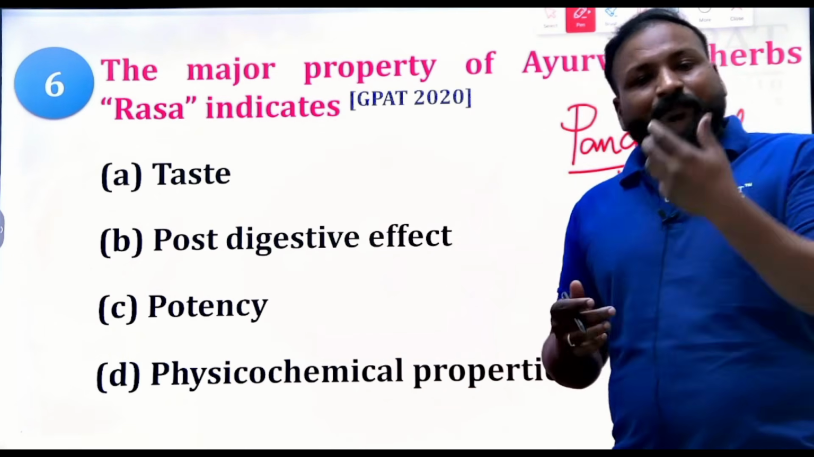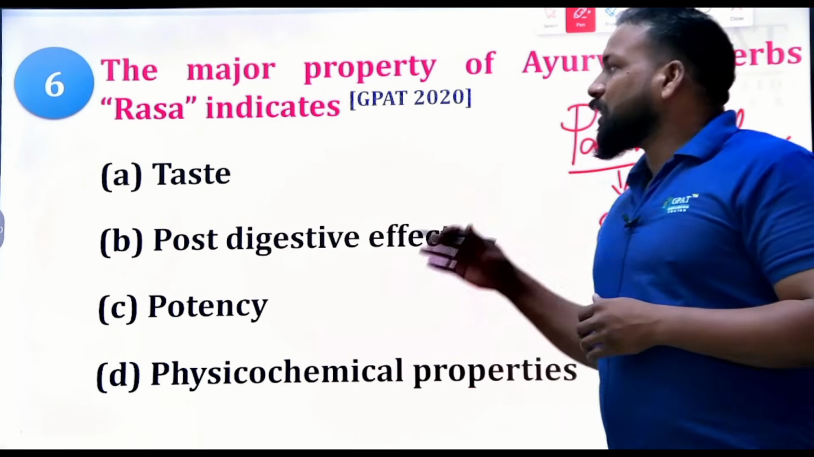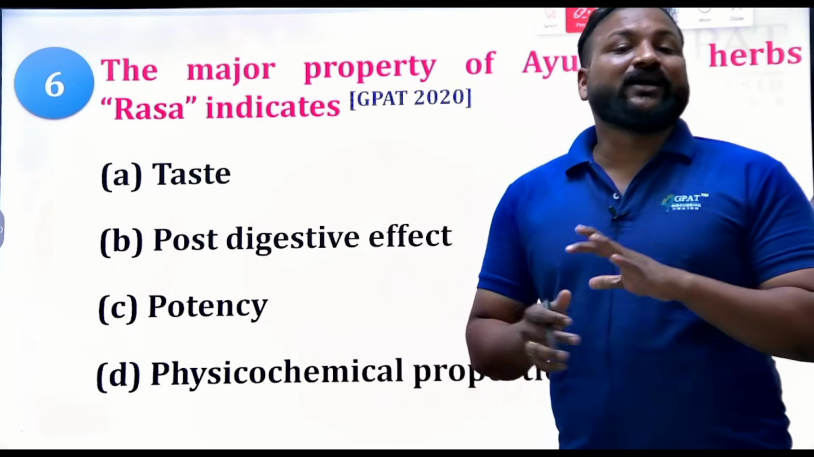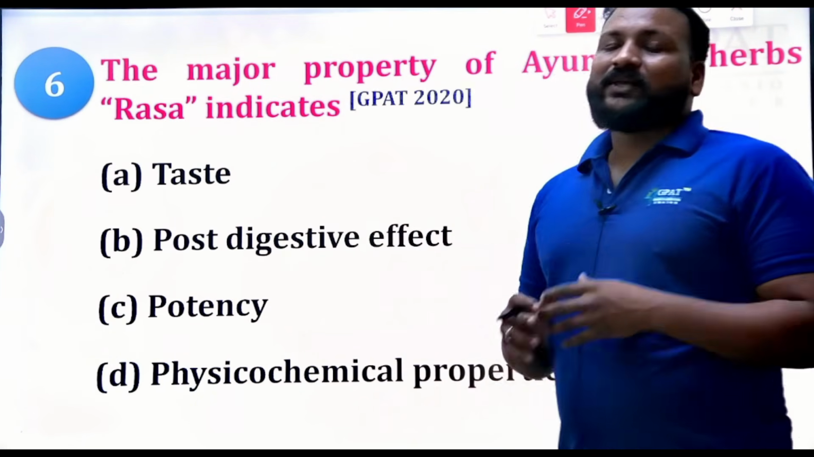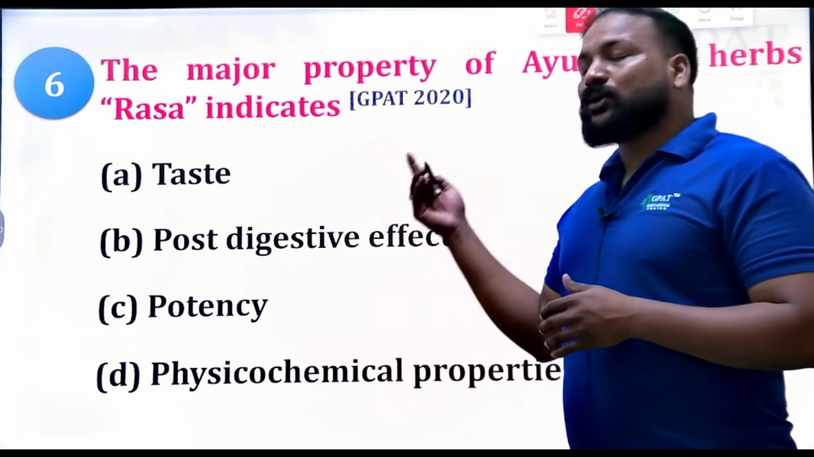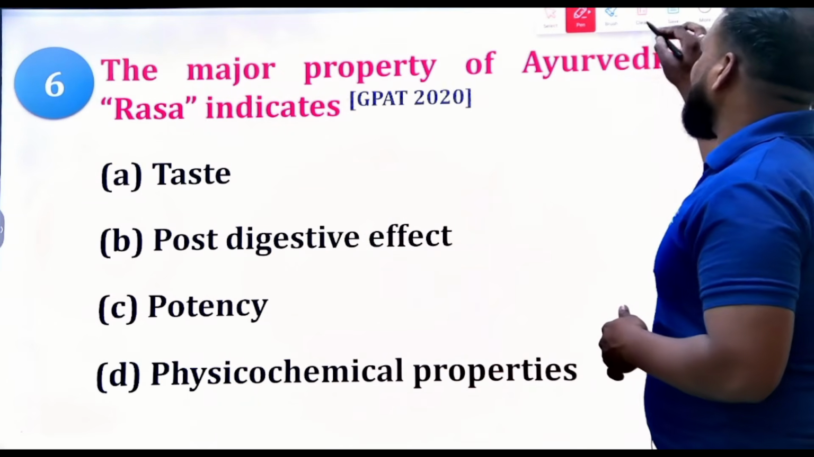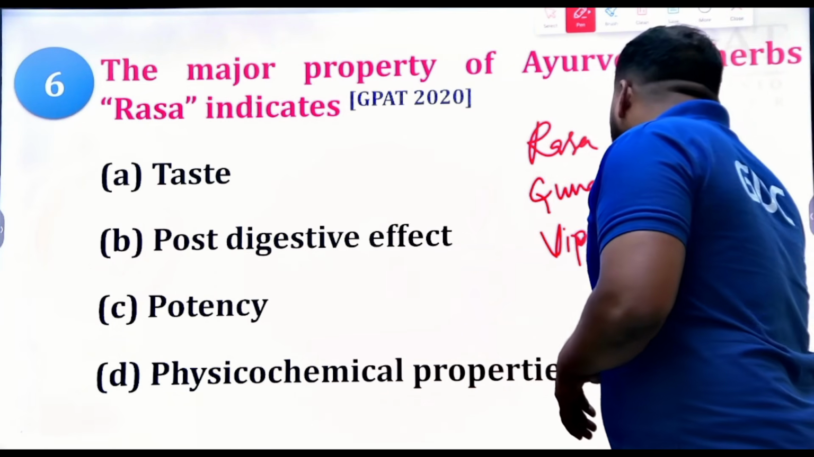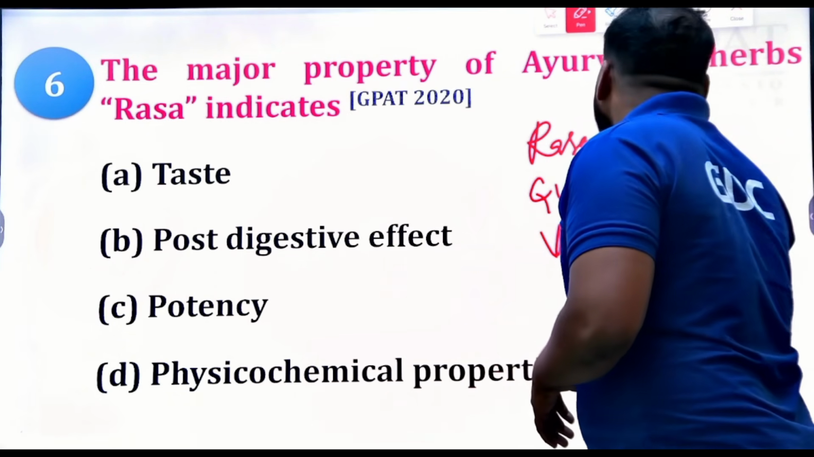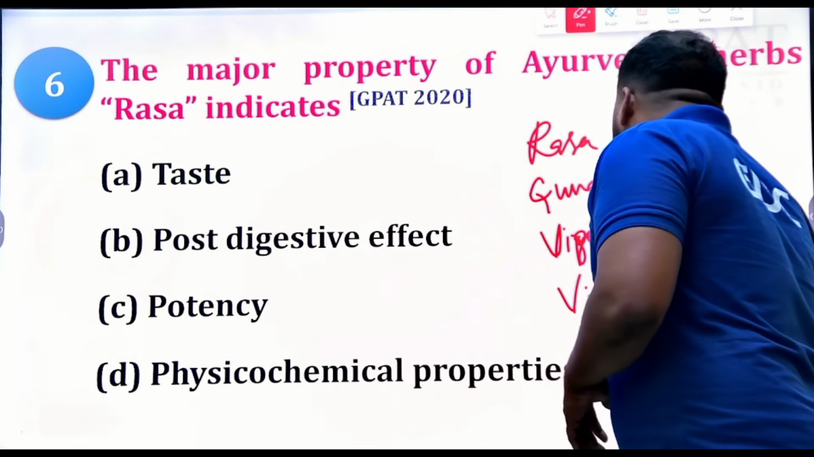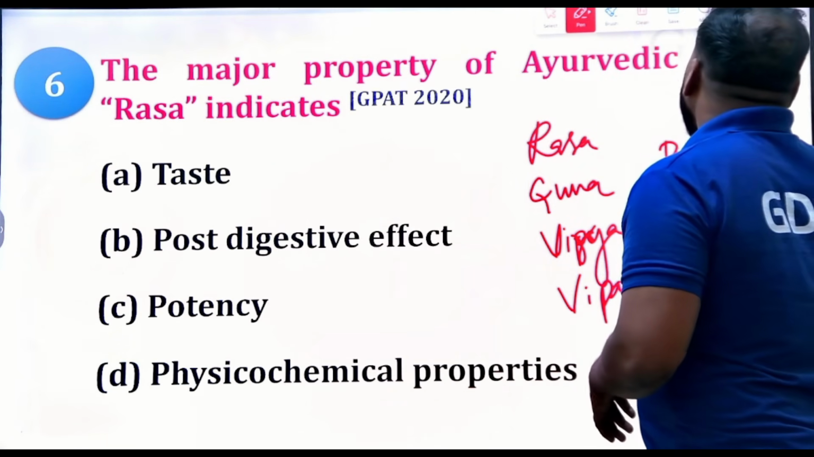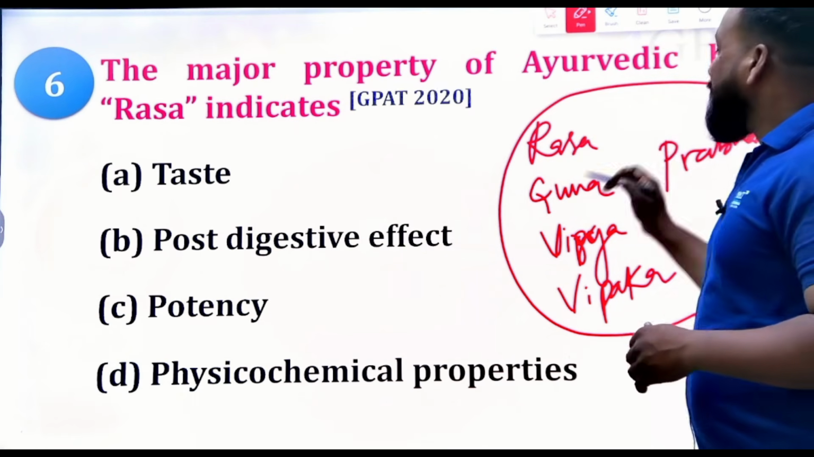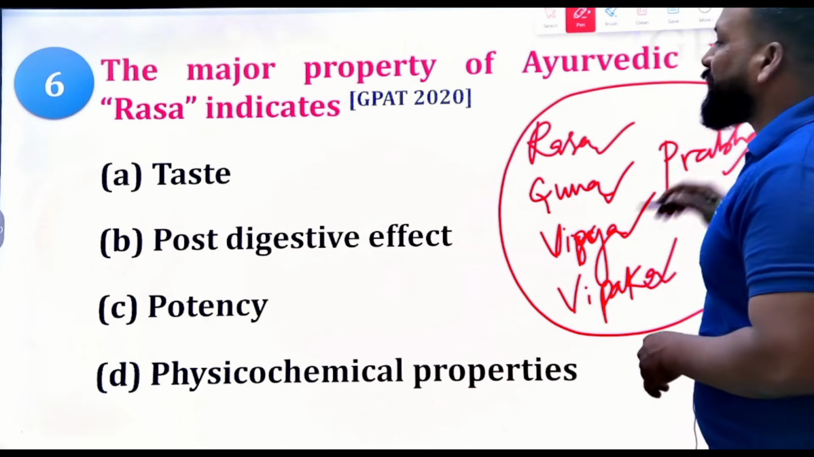Rasa, Virya, Vipaka, Prabhava. Yes. So these are the properties and the other important major properties of the herb that should contain. So in that, rasa means what? Rasa, guna, virya, vipaka, prabhava. Clear? So these are the 5 properties. These are known as Panchashila properties. Rasa, Guna, Virya, Vipaka, Prabhava. These are the 5 properties.